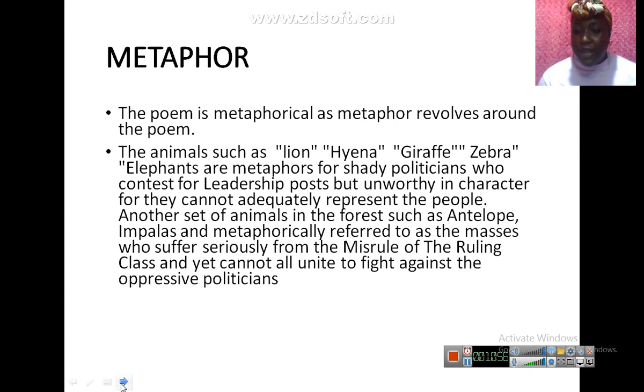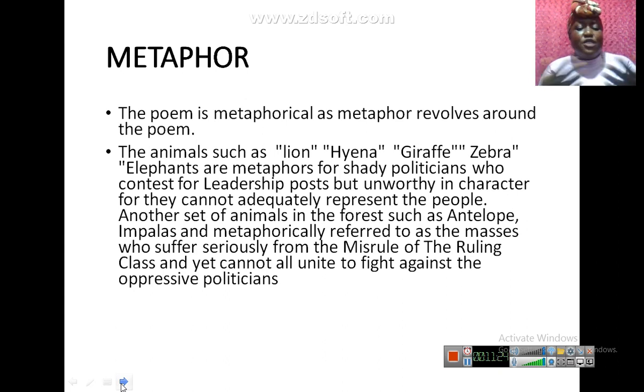We hear that, right? But the moment you give them that mantle, they turn around and become oppressors. You can't even have access to them. You get? So it is a metaphor. The entire poem is a metaphor, comparing the animal kind, using them to talk about the crop of leaders we have. They represent the crop of leaders we have.